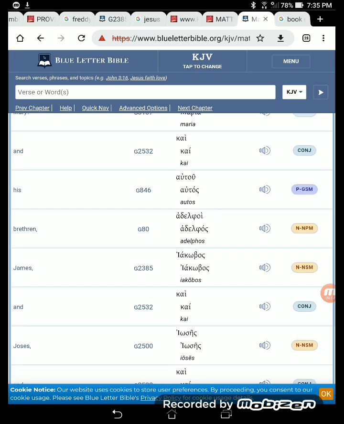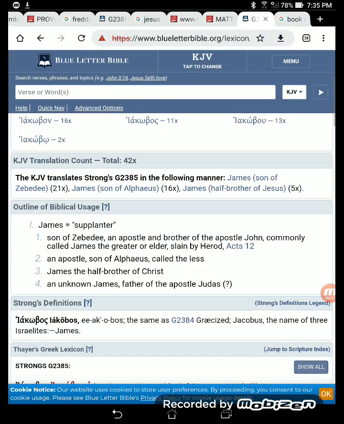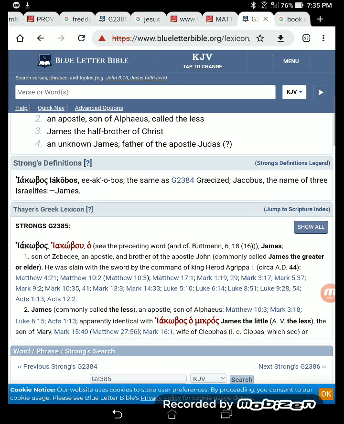So when you go to this name James, it's going to go right back to Yaquab. Right here, it says James, the half brother of Hamashiach, or the Messiah. He wasn't his half brother, because like I say, this can go into another lesson, and I don't want to do that because I'm sticking on subject. It says James, the half brother of Yahushua. He wasn't his half brother, because they're trying to say Mary never had sex with Joseph, right? So they're pushing that lie, but that was his full brother. You know what I'm saying?